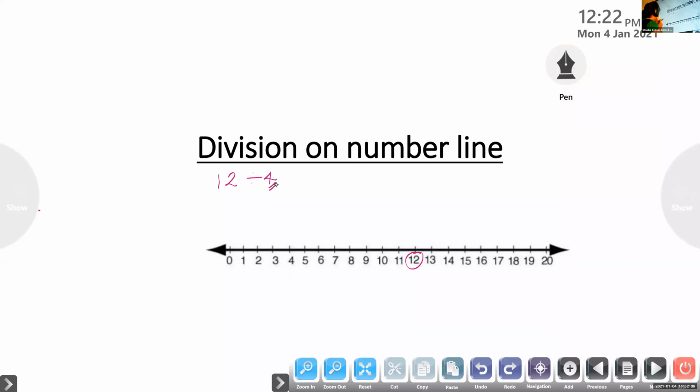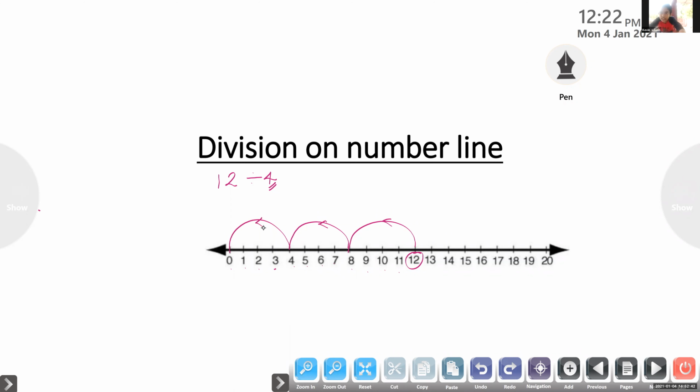Forward or backward? Backward jumping. My dear, we are doing backward jumping, to the 4th number. 1, 2, 3, 4. Where did we reach? 8. Can we stop the jumping? No, we have to reach 0. 1, 2, 3, 4. We reached 4. 1, 2, 3, 4. Where did we reach? 0. Now can we stop?